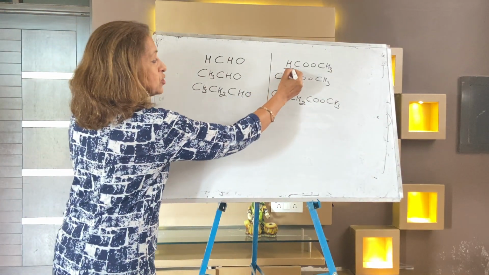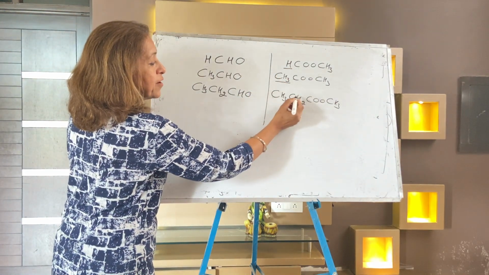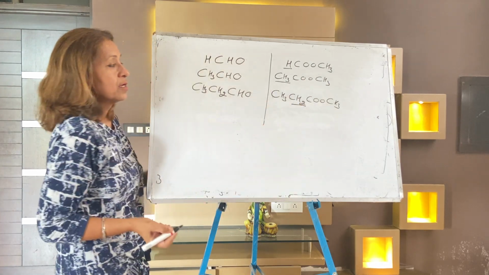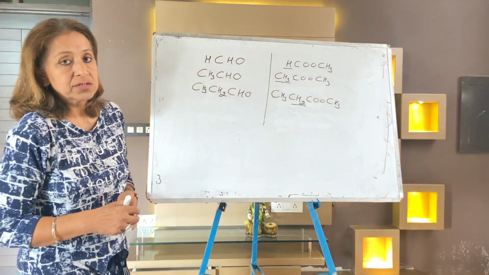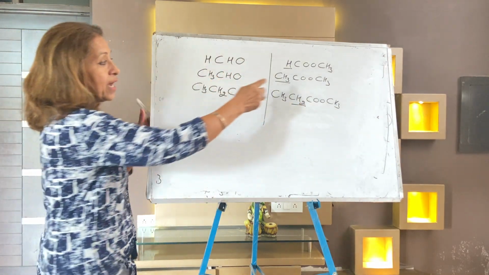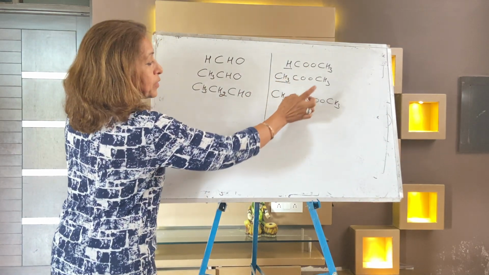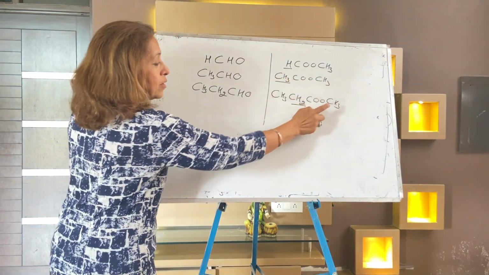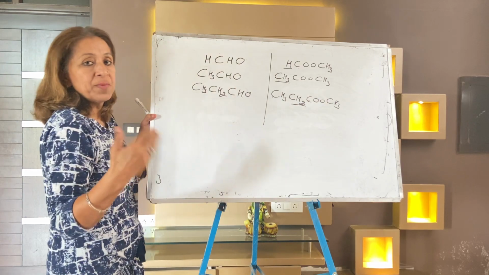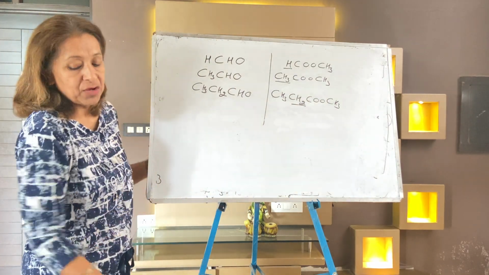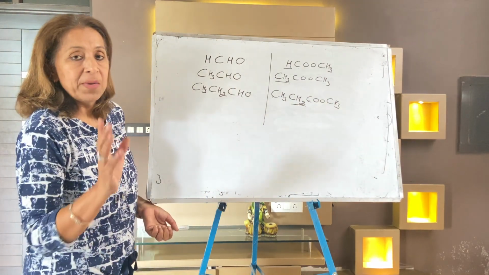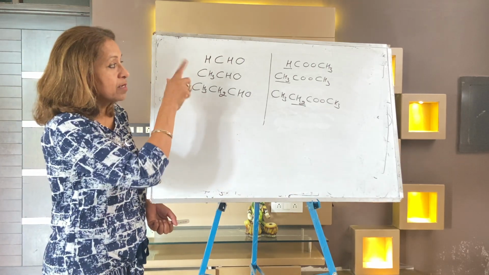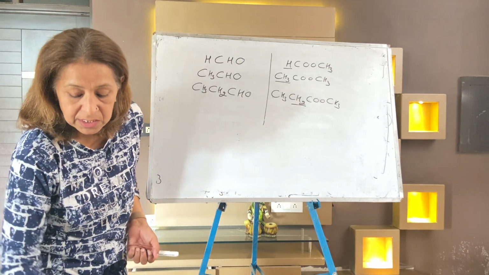Here it was just H. I added CH2, it becomes CH3. I added more CH2. So the first 3 members of the ester series are methyl methanoate, methyl ethanoate, methyl propanoate. IUPAC names I will take in my next session, part 3. Today is homologous series. So we completed first 3 members of aldehyde series and first 3 members of the ester series.